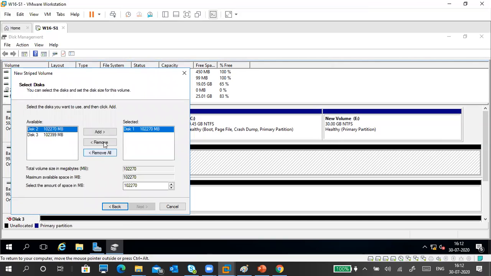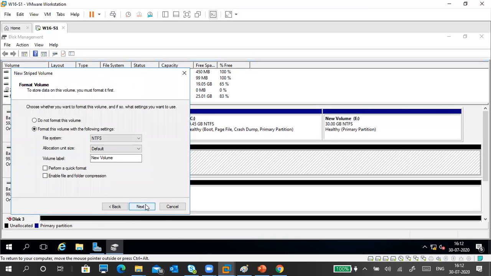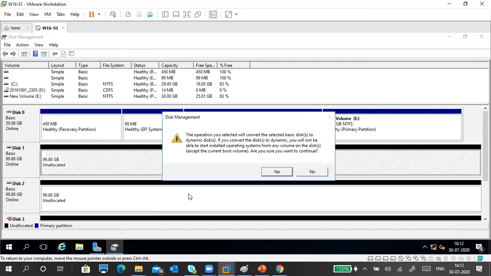So I can add two disks. Can I add three disks? Yes, I can add three disks. Not only two disks, we can add more disks here. Okay, next. This is a striped volume. Quick format. Next, finish.